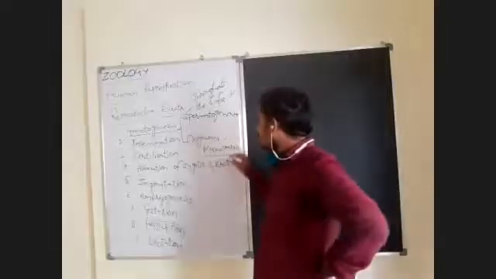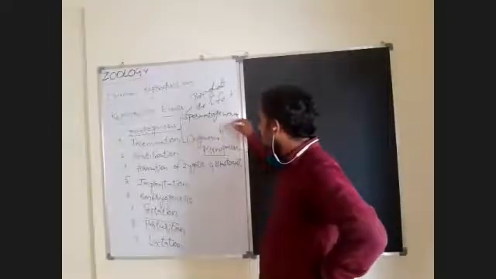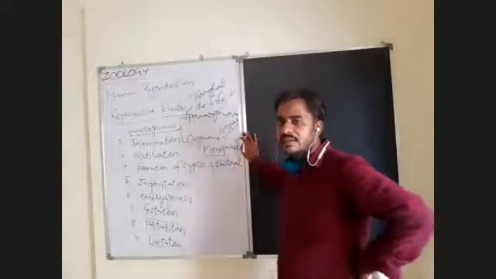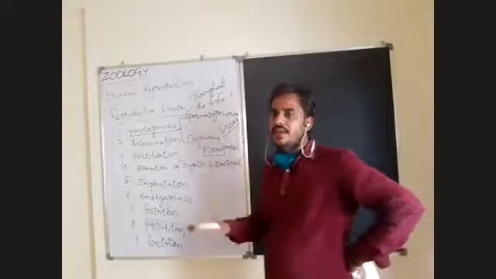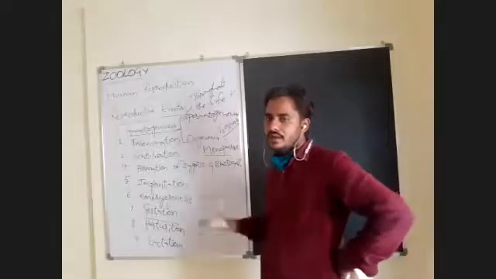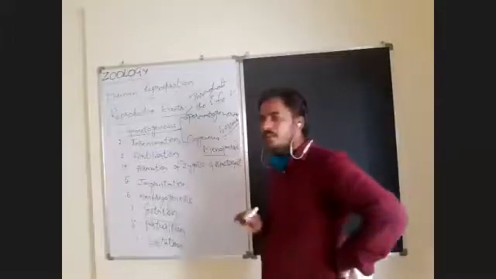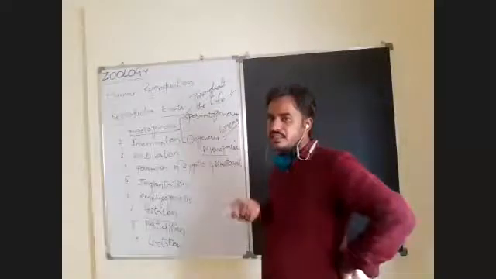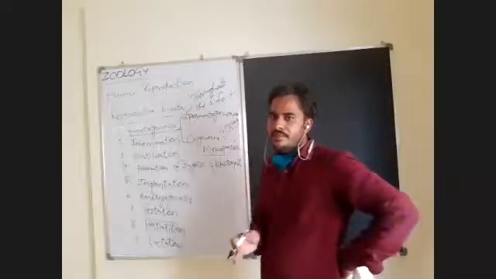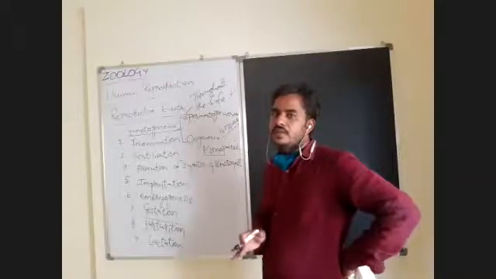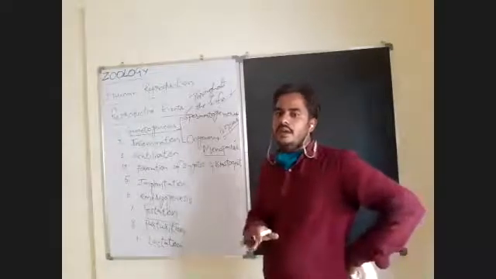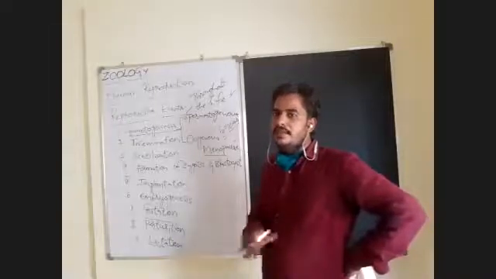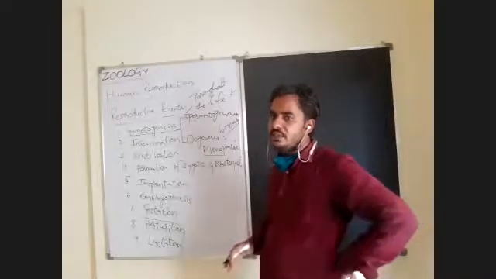Around the age of 50 years, the gametogenesis in female will be completely stopped. So that is called menopause. What is menopause? Pause means stop. Meno means menstrual. So menopause means stopping, or the termination of the menstrual cycle, which leads to complete cessation of production of ova.